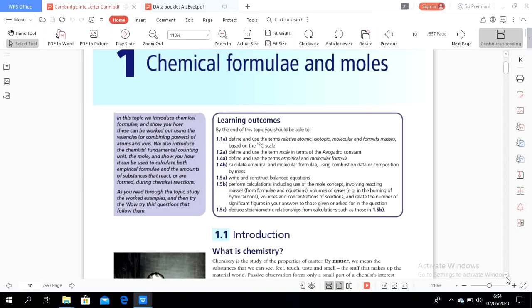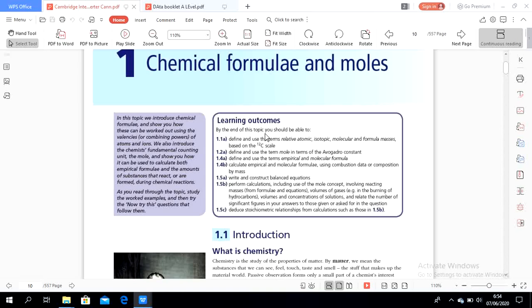We also introduce the chemist's fundamental counting unit, which is the mole, and show you how it can be used to calculate both empirical and molecular formula and the amount of substances that react and are formed during chemical reactions.